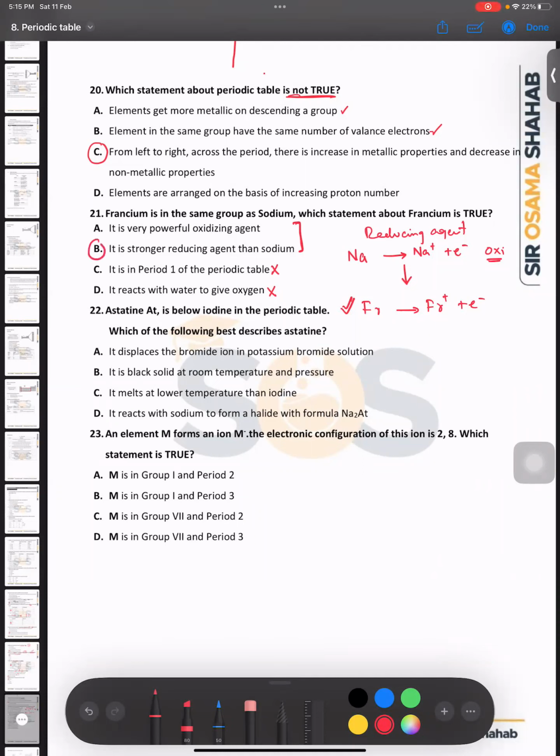The right answer would be B. It is a stronger reducing agent than sodium. Is that right, bacho? Yes, sir. Okay, good.